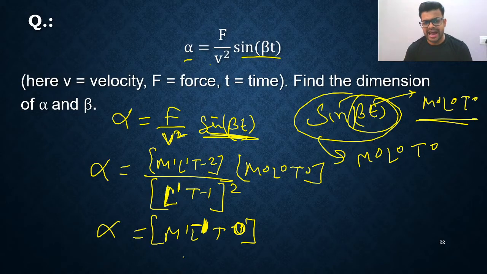You might be feeling that this chapter is really boring. Actually, not that boring, but very easy. Are you getting? Very easy. You can learn it. Next, you need to find the dimensional formula of beta.